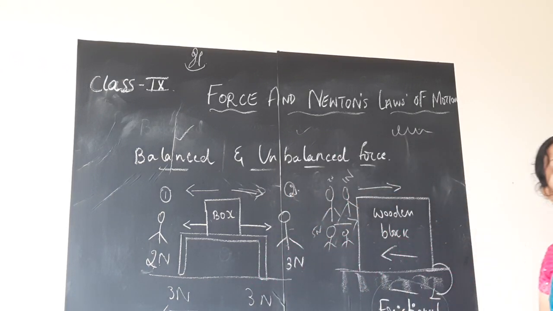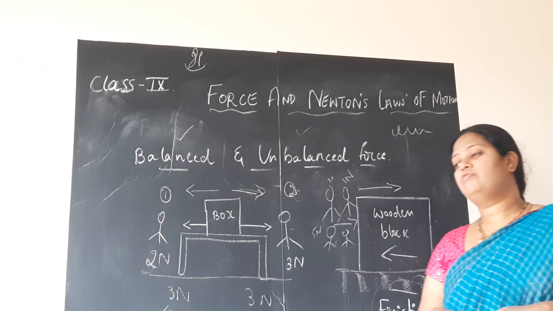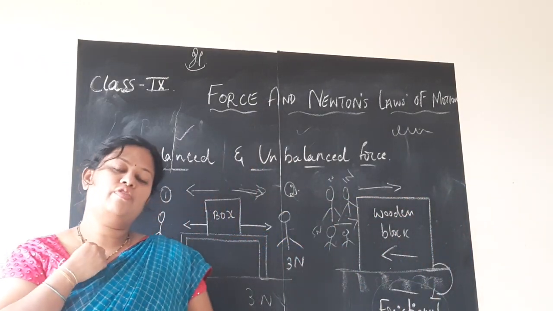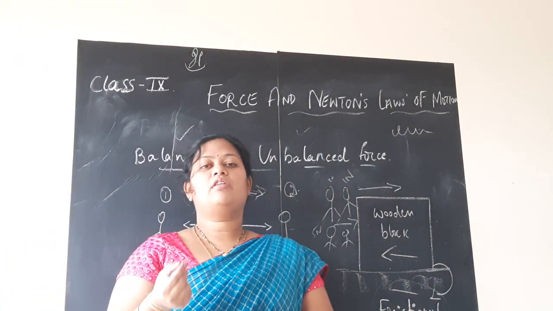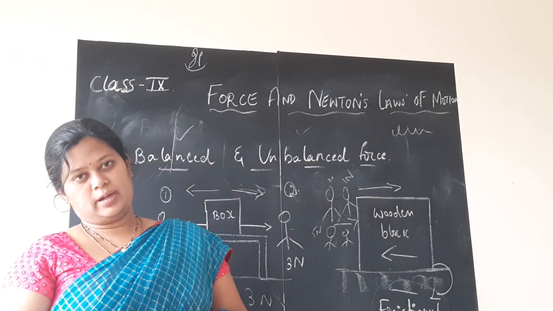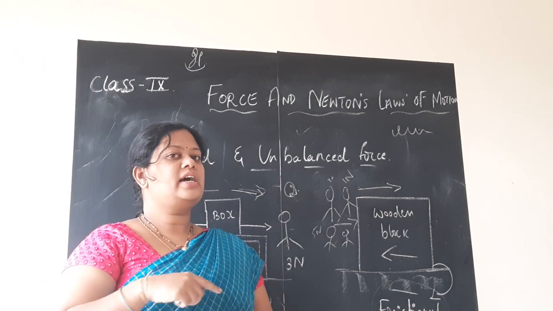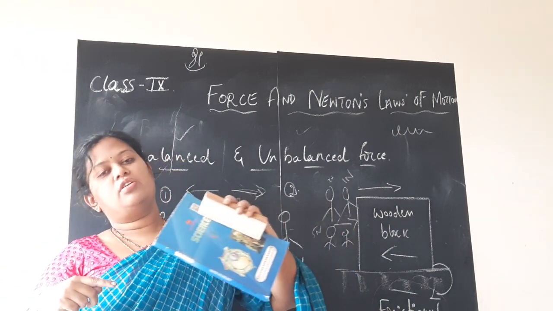Again, this concept of frictional force comes into play. As I said, there is frictional force present between the tire of your bicycle as well as the road. That frictional force is acting in the opposite direction to whichever direction you are riding.